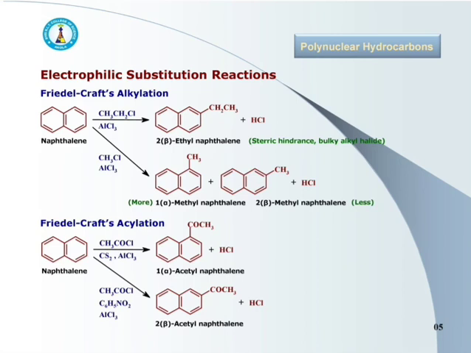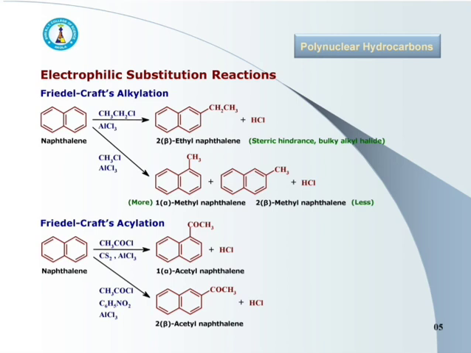Whereas in second reaction, naphthalene is treated with methyl chloride and here a mixture of 1-methyl naphthalene and 2-methyl naphthalene is obtained as a product. As ethyl chloride is somewhat bulkier group than that of methyl chloride, to avoid steric hindrance, only the 2-substituted product is obtained in case of the first reaction.